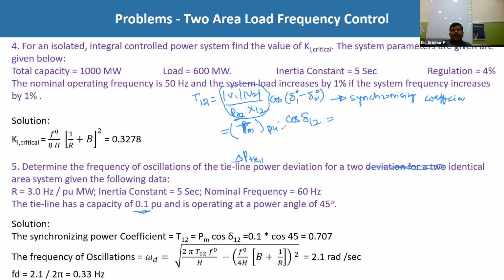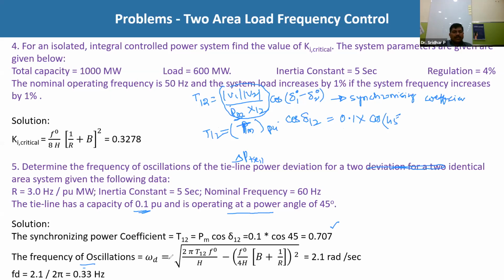So T maximum is 0.1 into cos of the operating angle, 45 degrees. Directly you will get the synchronizing power coefficient equal to 0.707. Now the next one is the frequency of oscillations.